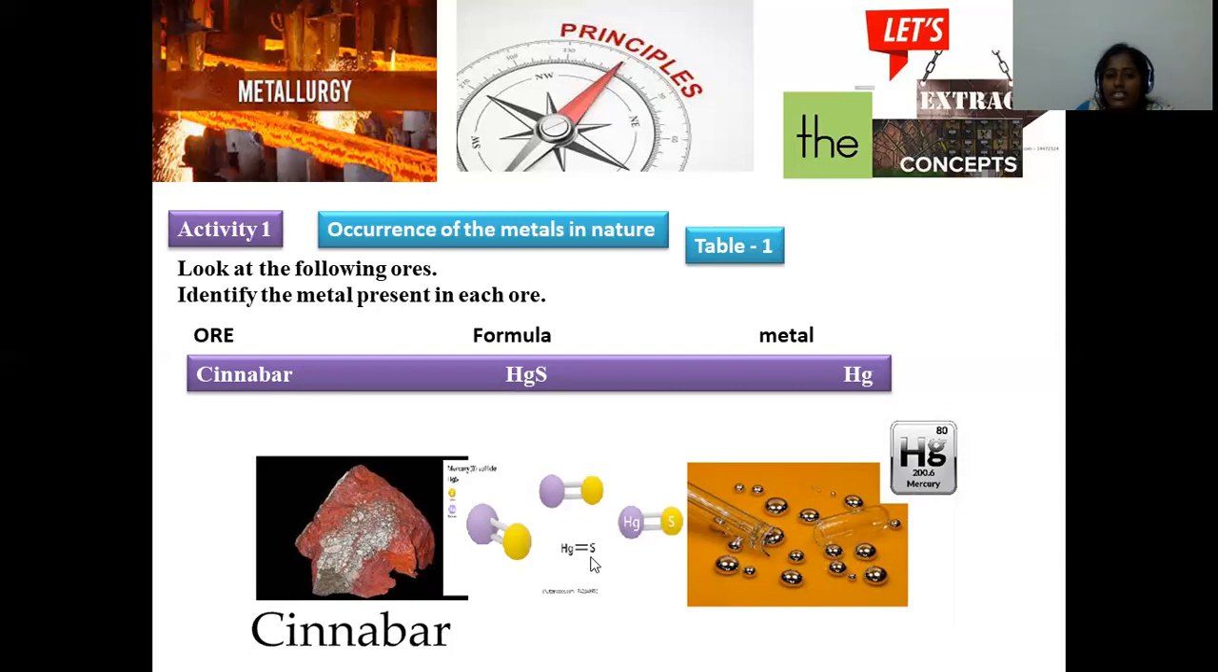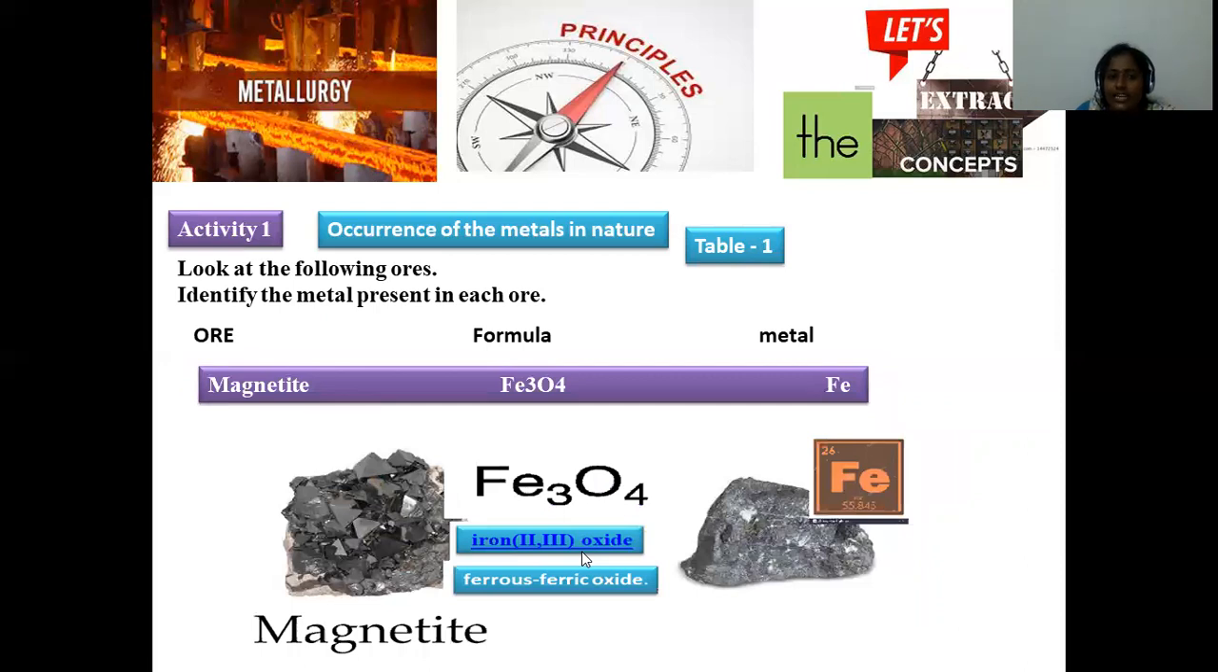The chemical formula will be HgS, and the ore will be cinnabar. Cinnabar is the ore for the extraction of mercury metal. And next is about magnetite.